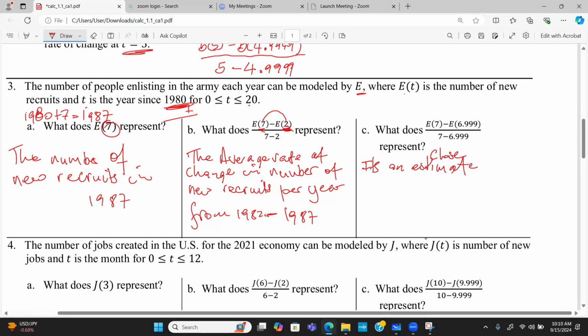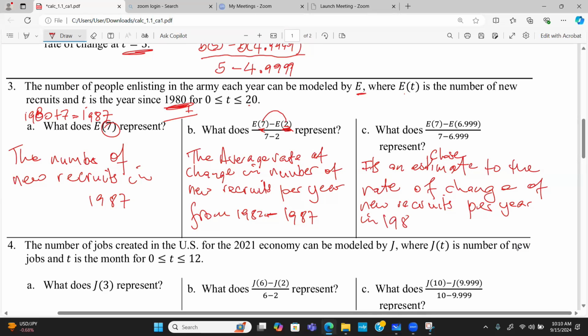All right, so it's a close estimate to the rate of change of new recruits per year in that particular year. So in 1987, because we're closing in on that year right there. So that's what it really represents.